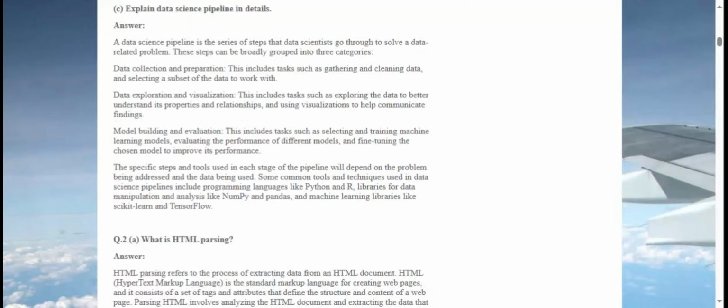These steps can be broadly grouped into 3 categories. Data collection and preparation. This includes tasks such as gathering and cleaning data, and selecting a subset of the data to work with. Data exploration and visualization. This includes tasks such as exploring the data to better understand its properties and relationships, and using visualizations to help communicate findings. Model building and evaluation. This includes tasks such as selecting and training machine learning models, evaluating the performance of different models, and fine-tuning the chosen model to improve its performance.